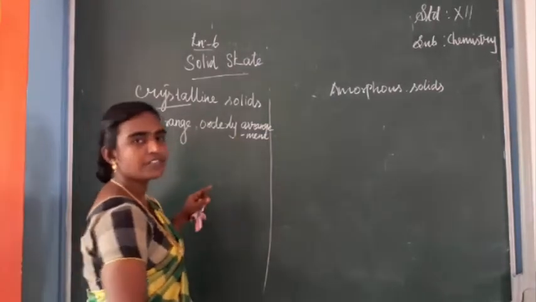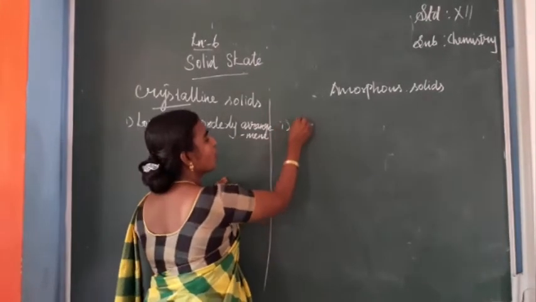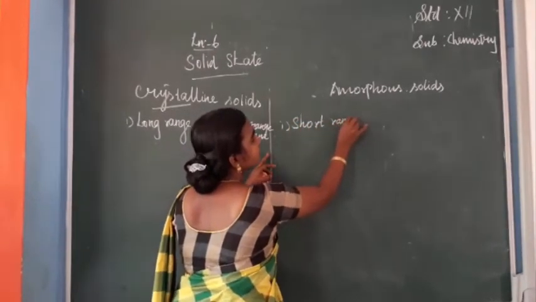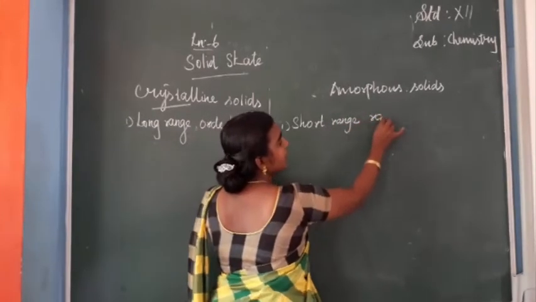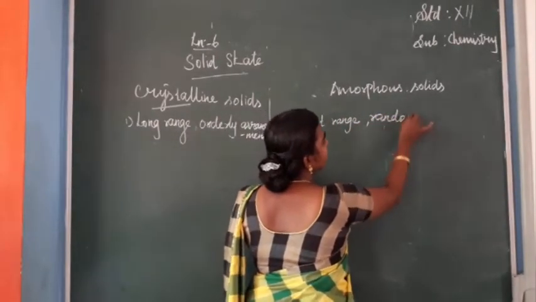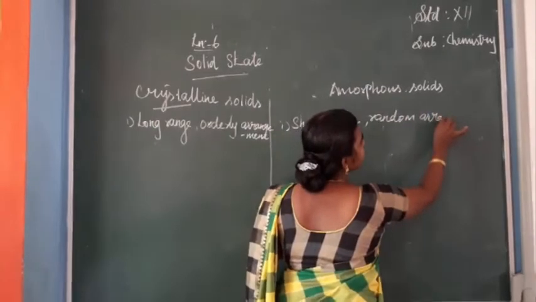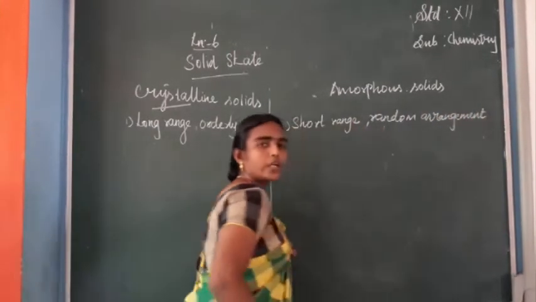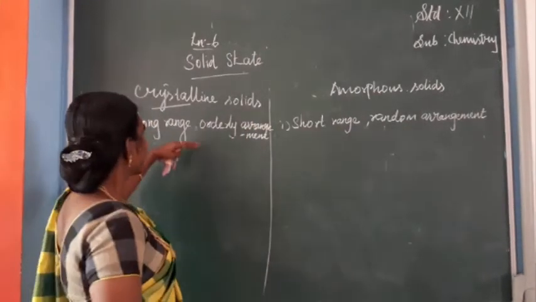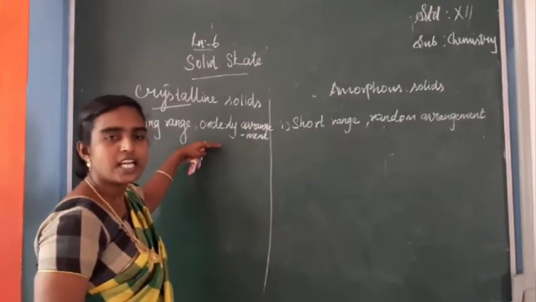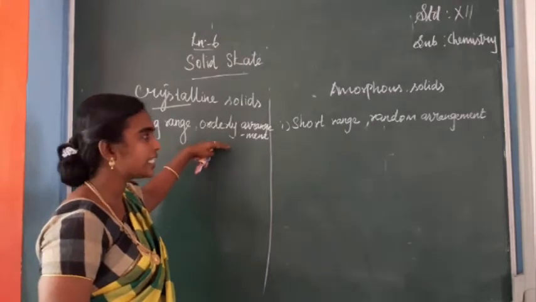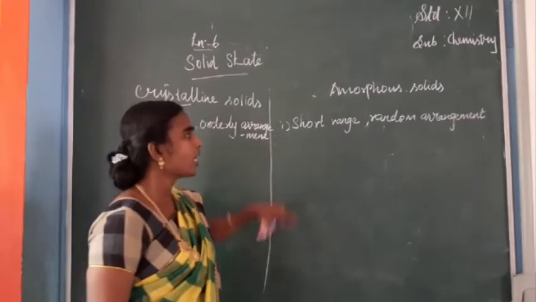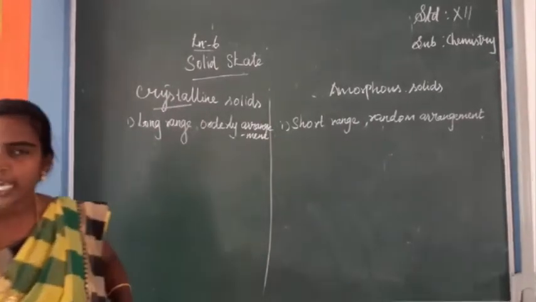Amorphous solids means they are short range, random arrangement of constituents. So here constituents are arranged in an orderly manner, and here constituents are arranged in a random manner.